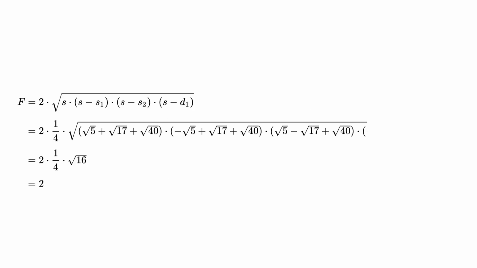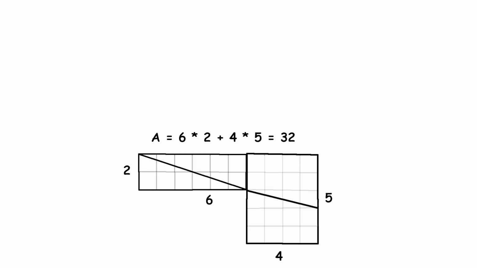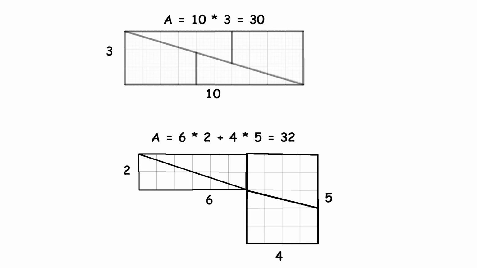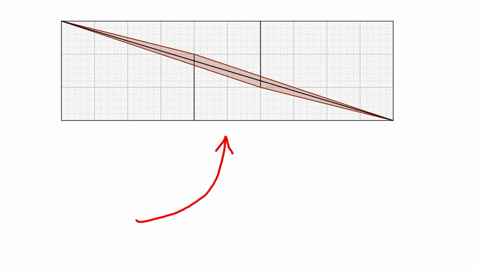When you do the math, you find that the area of this overlapping parallelogram is exactly 2 square units. This explains the missing area. The original shape, 32 square units, the new rectangle without overlapping, 30 square units, and the overlapping area has 2 square units. So the 2 square units haven't disappeared, they are just hidden in the overlap. This clever arrangement creates an optical illusion that makes it seem like the area has vanished.